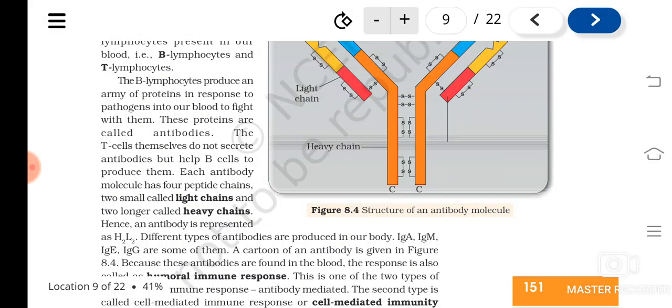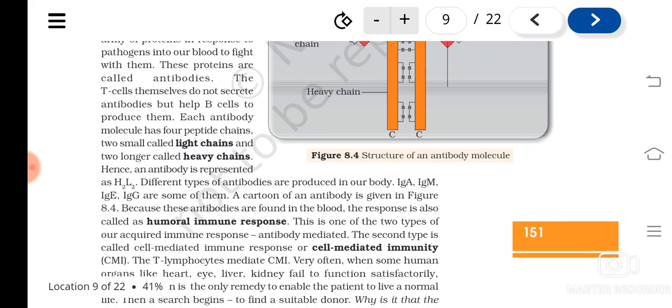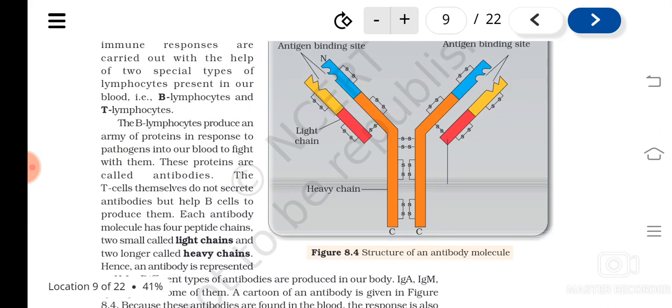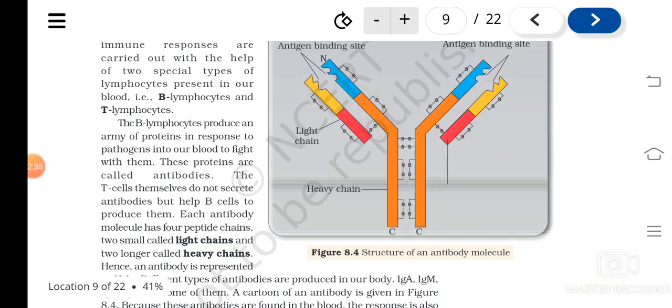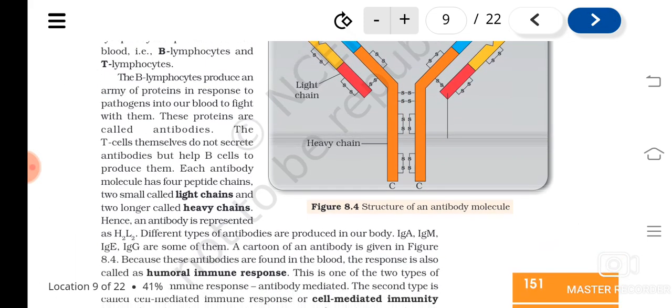B lymphocytes and T lymphocytes are the cells which are responsible for giving the response, and B lymphocytes are responsible for the production of antibodies. When you see the structure of an antibody, it has two small chains known as light chains, and two long chains known as heavy chains. So it is also represented as H2L2.